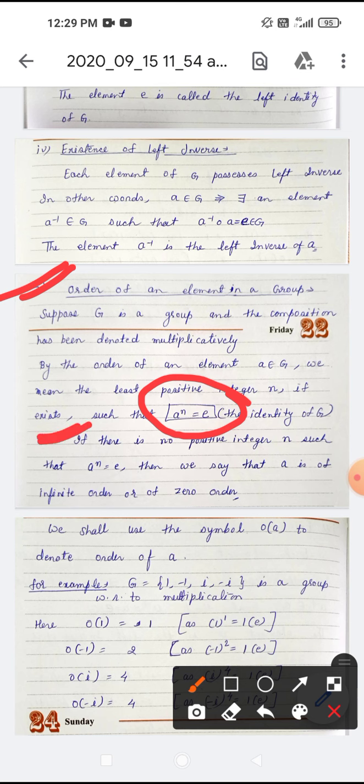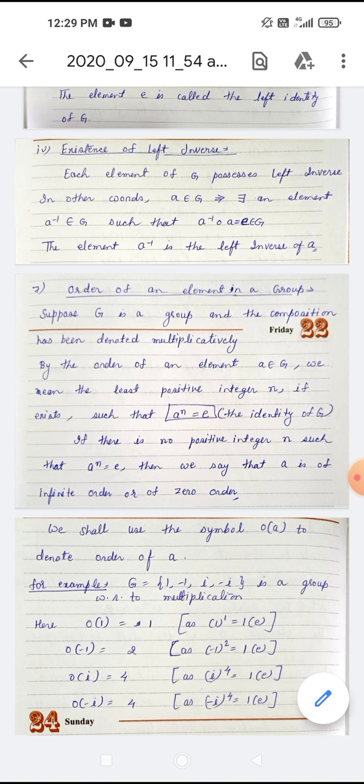If there is no positive integer n such that a to the power n is equal to e, then we say that a is of infinite order or of zero order. And we shall denote the order of a by writing O(a). Now let us discuss it with an example.